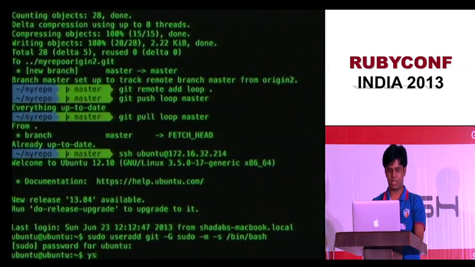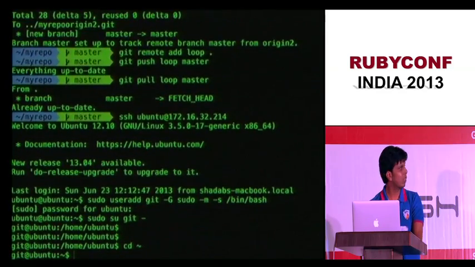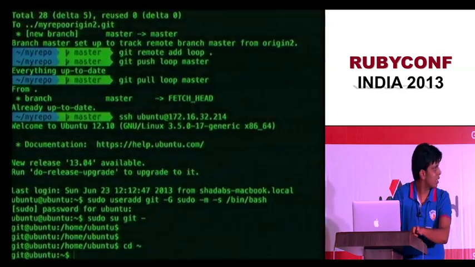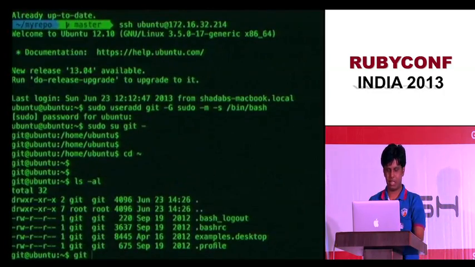So I added a user Git. Let's go inside that Git guys folder. Let's go into his folder. Okay. Now let me create a repository here also.